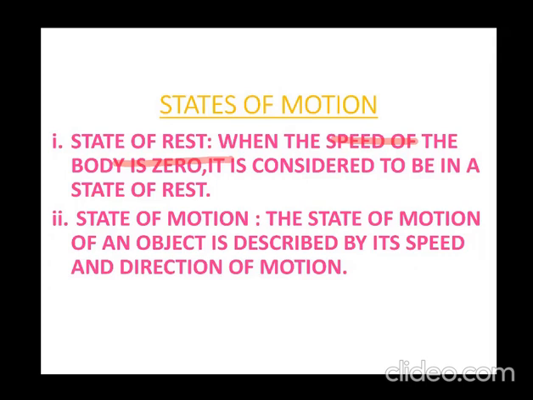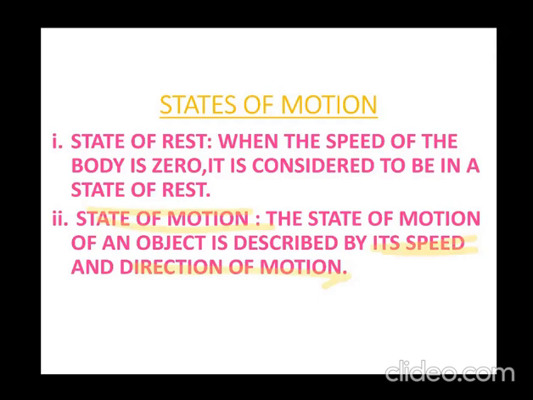Let's try to understand the second term, and that is state of motion. So, children, what do we mean by state of motion? If you want to describe the state of motion, then we will describe it in terms of its speed as well as the direction of motion.